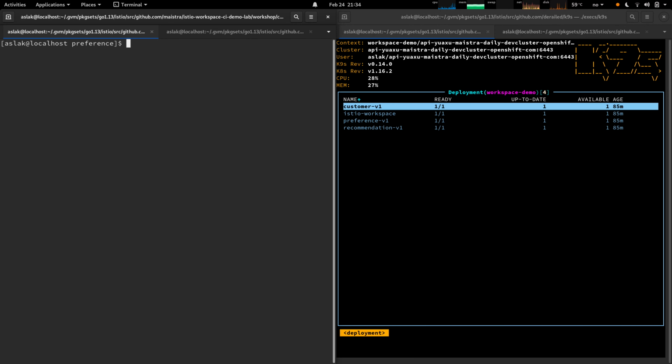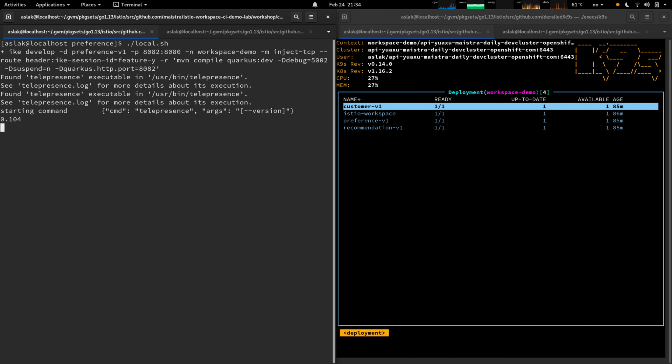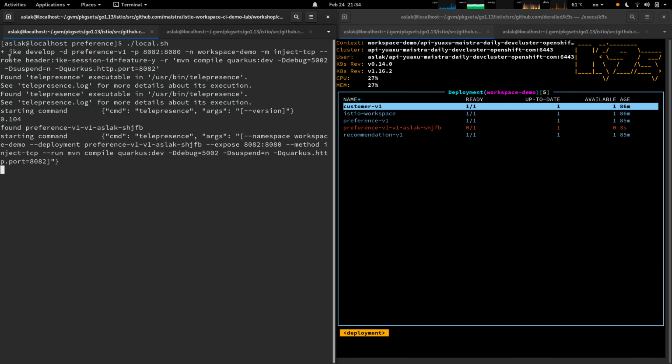Now we want to make a change to the preference service. We do that by starting up a local process. We call Ike, our command line tool, using the command called develop in the namespace workspace demo, and we're calling the maven compile Quarkus in dev mode command. We can see the service starting up.